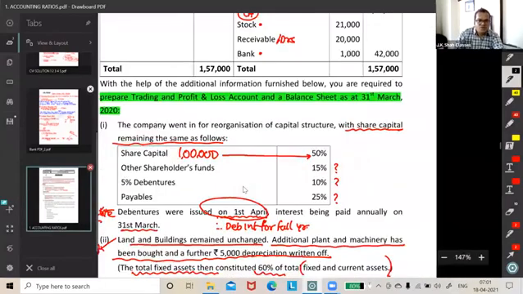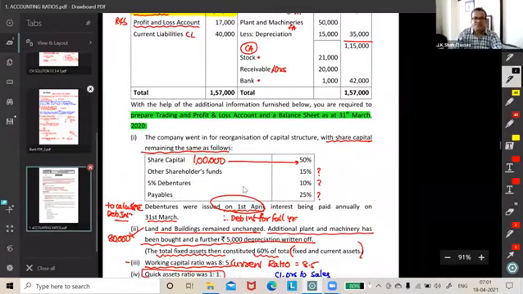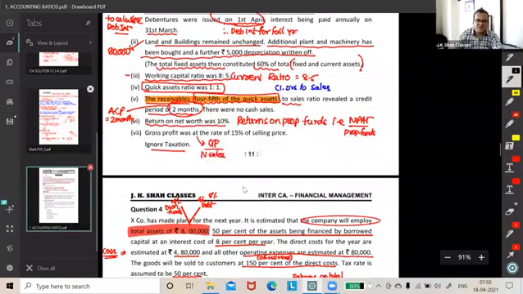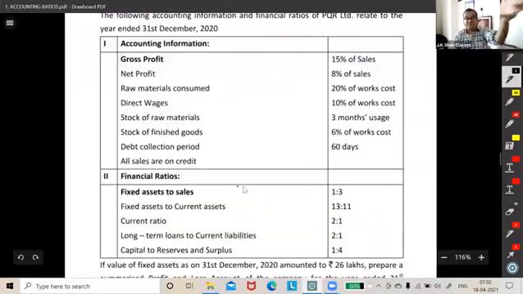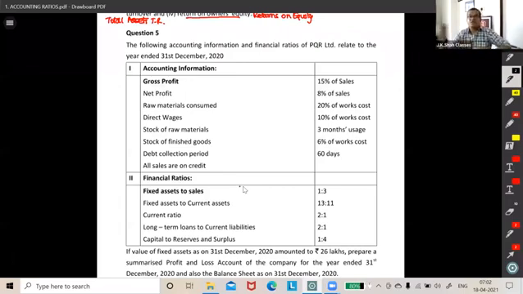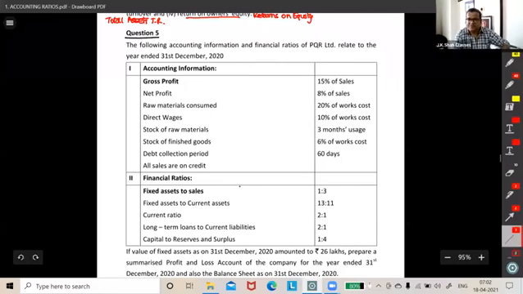So you are going to rack your brains now. This is a reverse question, where you have the data and from that you prepare something. Let's see what you do. Let's read first, as usual. Question number 5. The following accounting information and financial ratios of PQR Limited relate to the year ended 31st December 2020. So you're given some data.